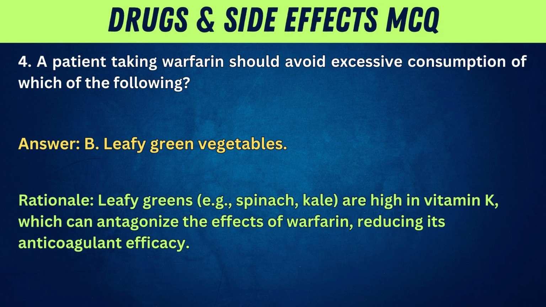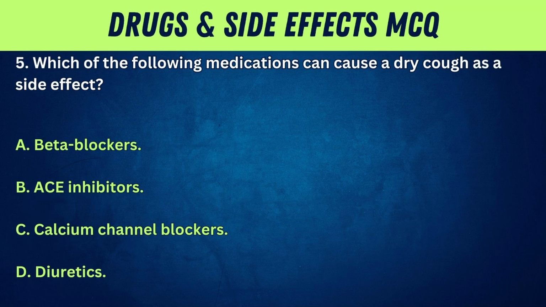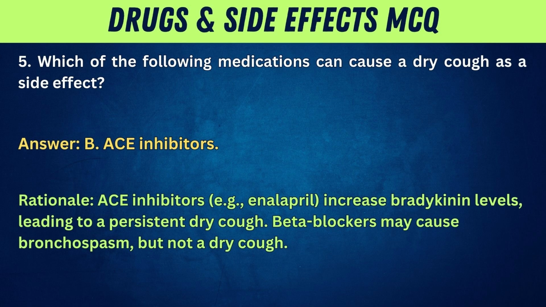5. Which of the following medications can cause a dry cough as a side effect? A. Beta blockers. B. ACE inhibitors. C. Calcium channel blockers. D. Diuretics. Answer: B. ACE inhibitors. Rationale: ACE inhibitors, e.g., enalapril, increase bradykinin levels, leading to a persistent dry cough. Beta blockers may cause bronchospasm, but not a dry cough.